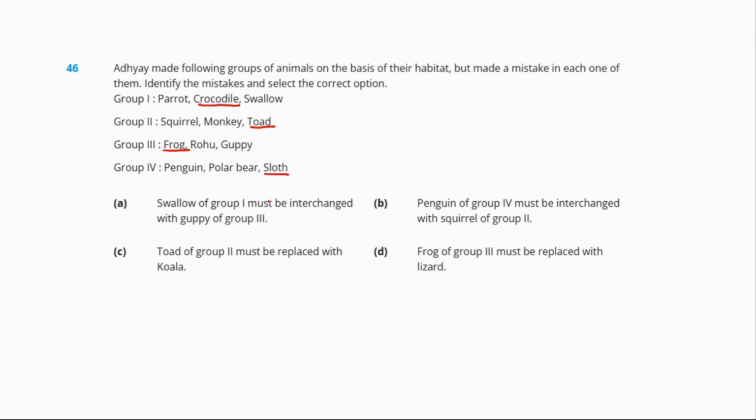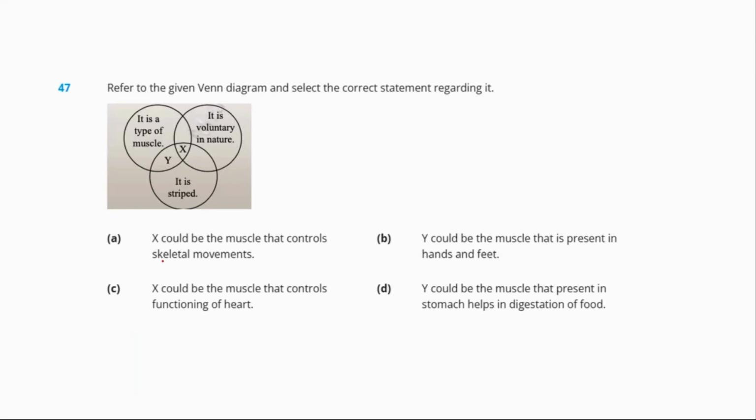So the correct answer is option C, that toad of group 2 must be replaced with koala, because koala is also an arboreal animal. So C is the correct answer.